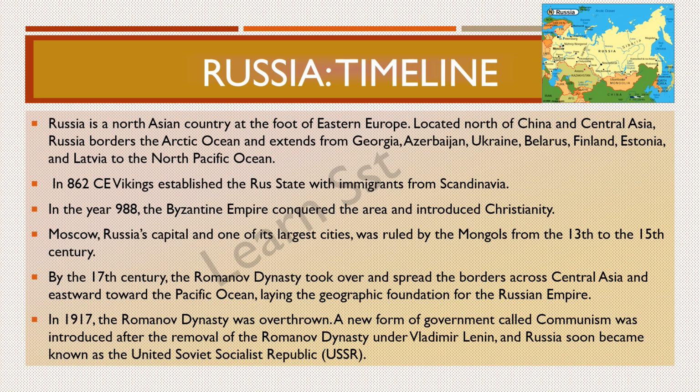The fourth part of the timeline is by the 17th century, the Romanov dynasty took over and spread the borders across Central Asia and eastward towards the Pacific Ocean, laying the geographic foundation for the Russian Empire. So by this you can come to know that the Romanov dynasty was ruling in the 17th century and how they started spreading themselves in Central Asia. Then in 1917, the Romanov dynasty was overthrown. This was the time of the First World War.